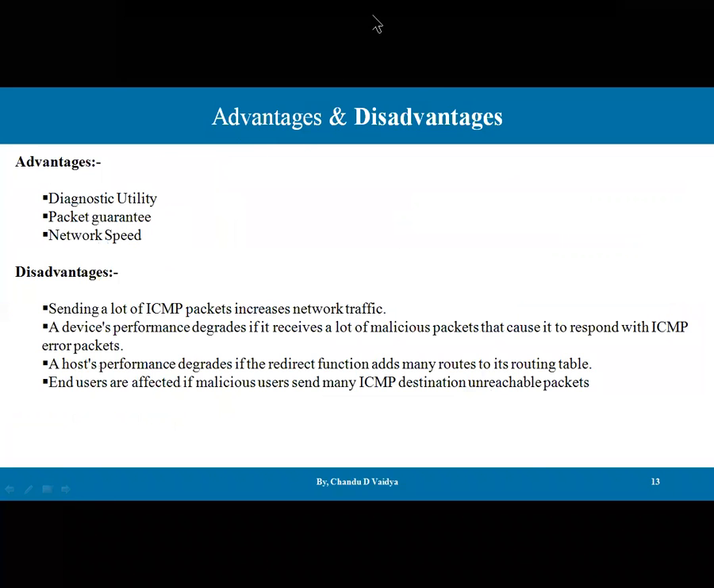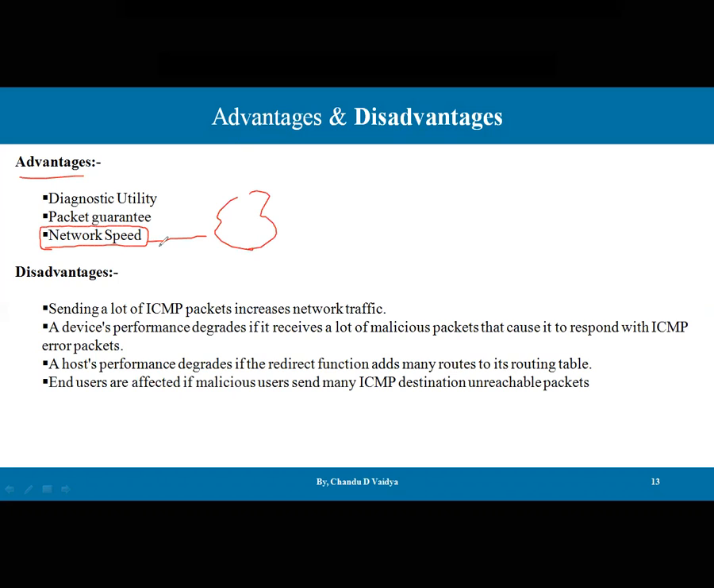And there is the last topic, the advantages and disadvantages of the ICMP protocol. Advantage one: network speed can be maintained. Why? If we are using ICMP packets and any wrong messages are there, the wrong message can be discarded via the ICMP packet. So definitely the traffic will be very low. Then packet guarantee: between the source and the receiver, it is guaranteed that the packet will reach the destination, because we have a supporting mechanism, and that support is provided by ICMP. Third is the diagnostic utility, like the ping command we use to check reachability, whether the node is available, whether the router is available, whether the network is available or not. So these are the advantages.